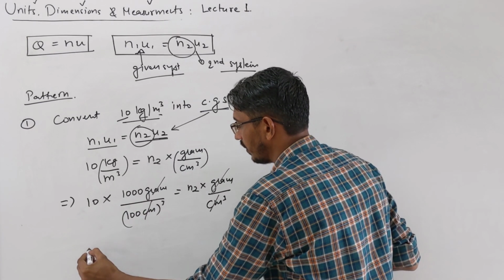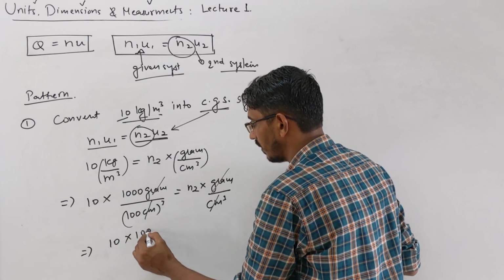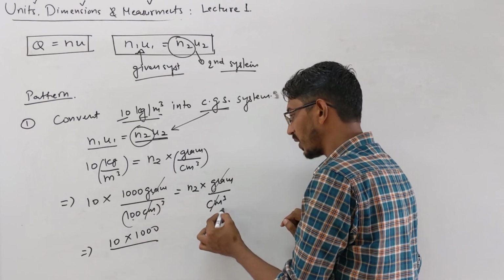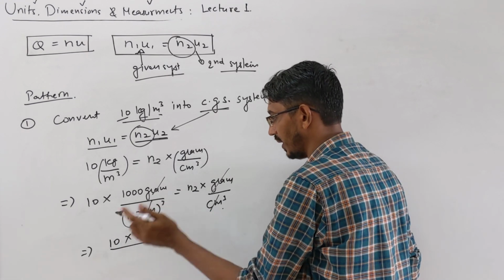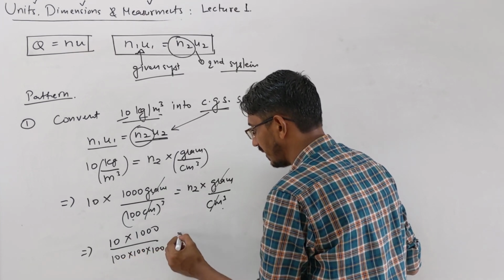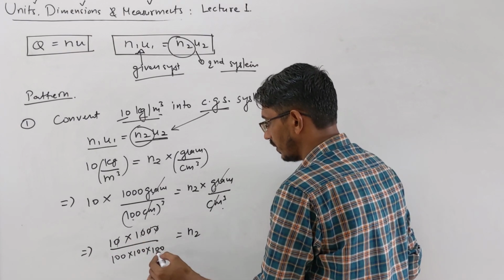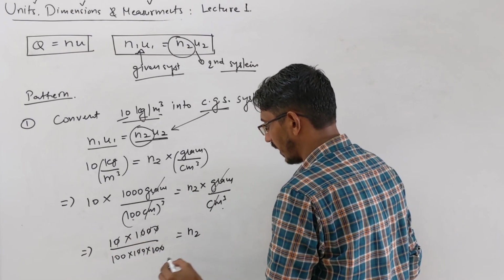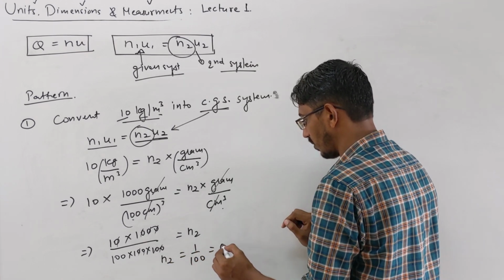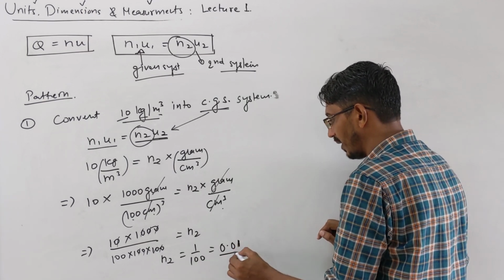So what remains for n2 is 10,000 over 100 centimeter whole cube. Now we have 100 power 3, which is 100 into 100 into 100. So 1, 2, 3, 4 zeros. The answer comes to 1 by 100, or you can say 0.01. Yes, this is the numerical value.